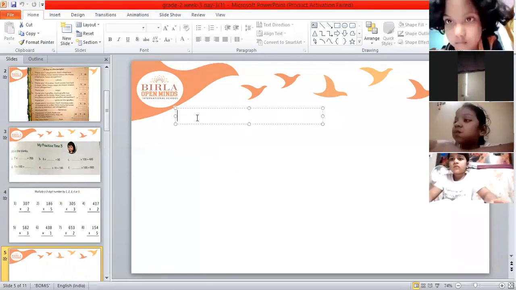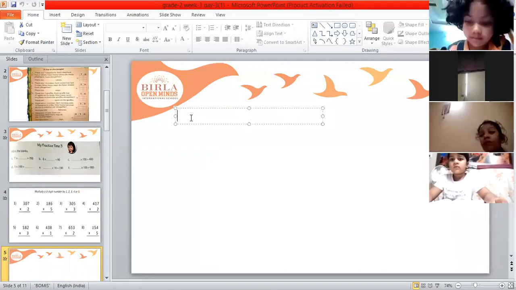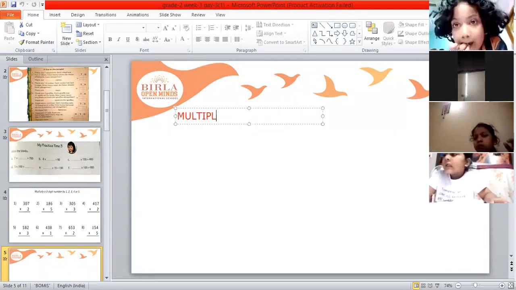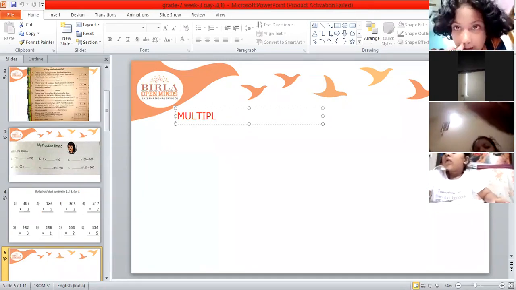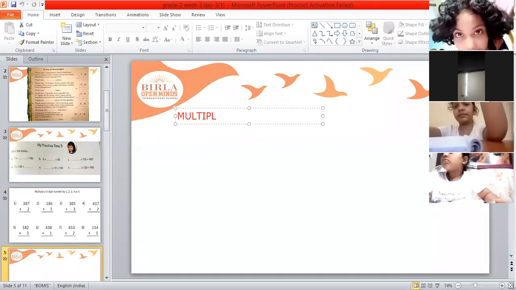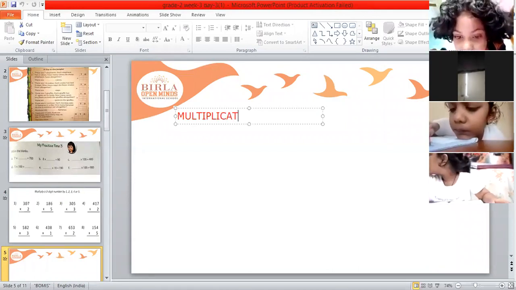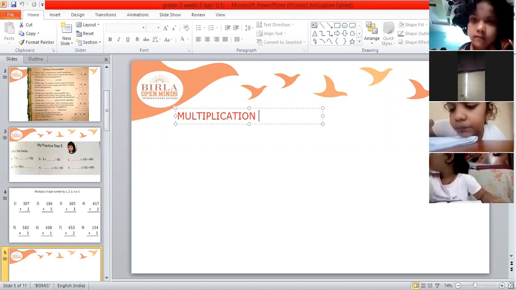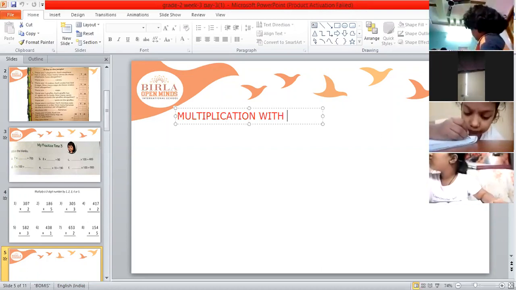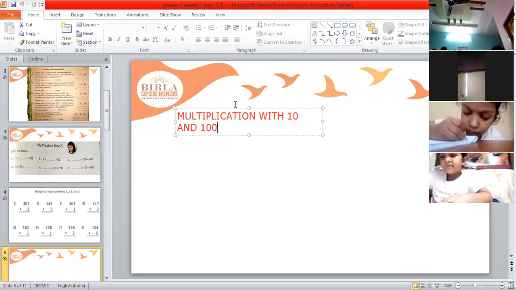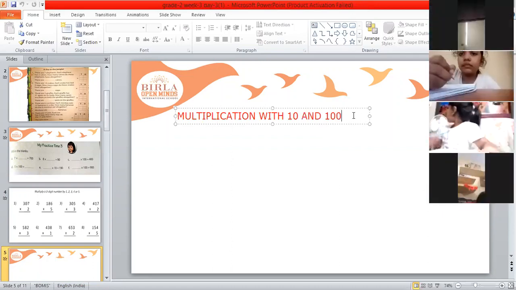After writing date and class work, leave one line and then write this heading, with correct spelling: Multiplication with 10 and 100.